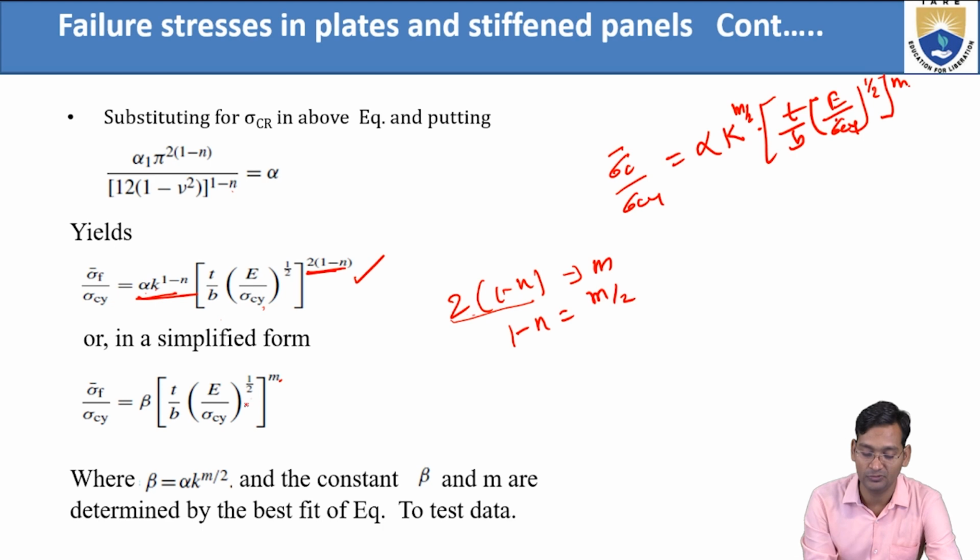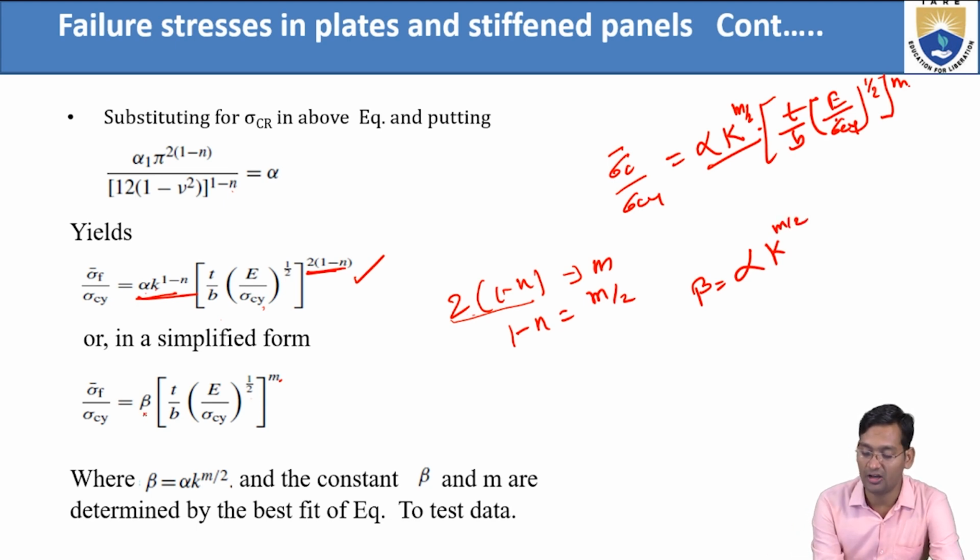Now they assume this as beta. So beta is what? Alpha k to the power m by 2. So beta is alpha into k to the power m by 2, and into this term in terms of m.